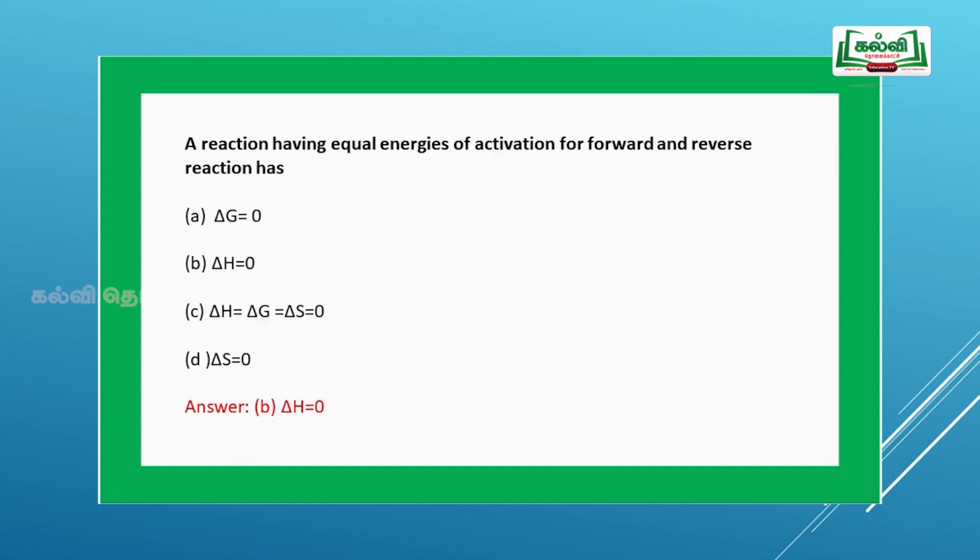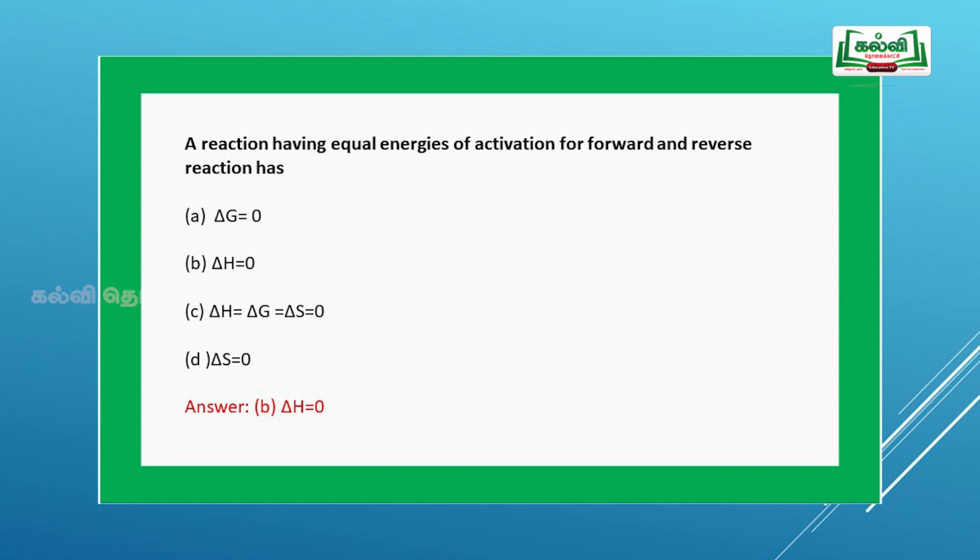Next question, a reaction having equal energies of activation for forward and the reverse reaction. Option A, delta G is equal to 0, delta H is equal to 0. Option C, delta H equal to delta G equal to delta S equal to 0. Option D, delta S equal to 0.